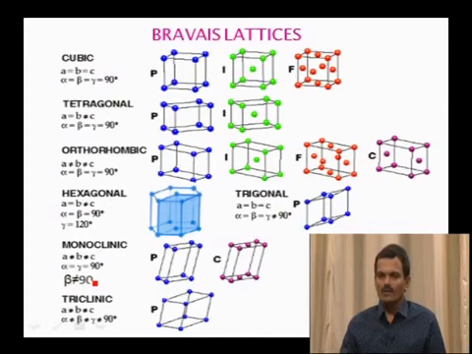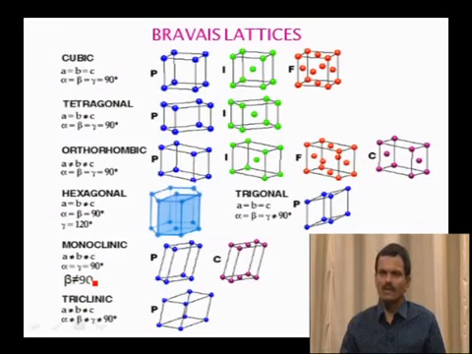Next one, trigonal. The parameters are a = b = c, alpha = beta = gamma, which is not equal to 90. This contains only one type of lattice. And the last one is triclinic. a is not equal to b is not equal to c, alpha is not equal to beta is not equal to gamma is not equal to 90.